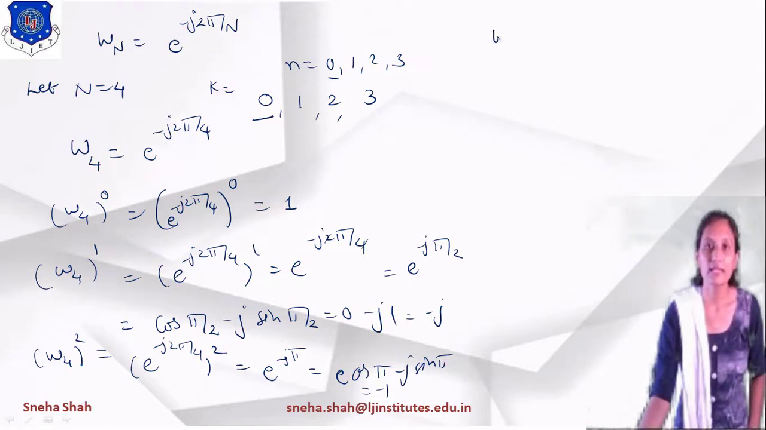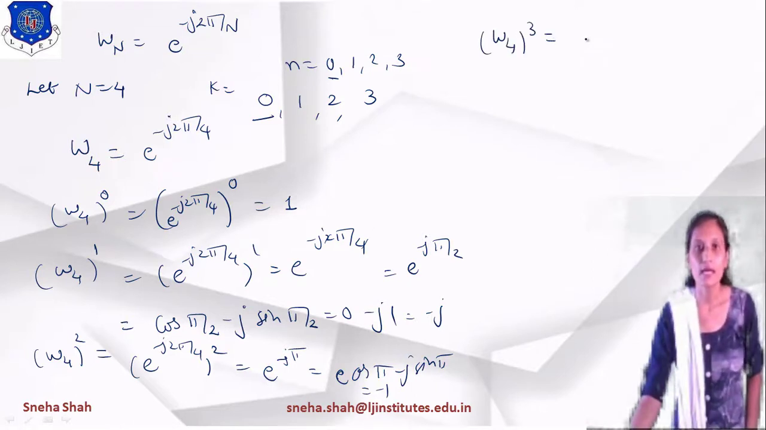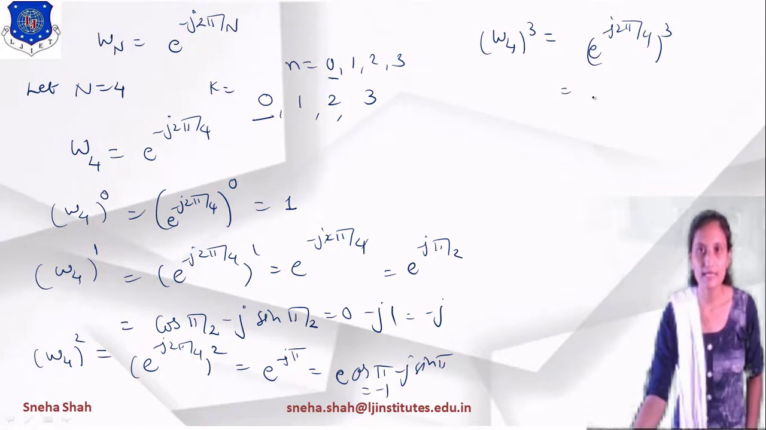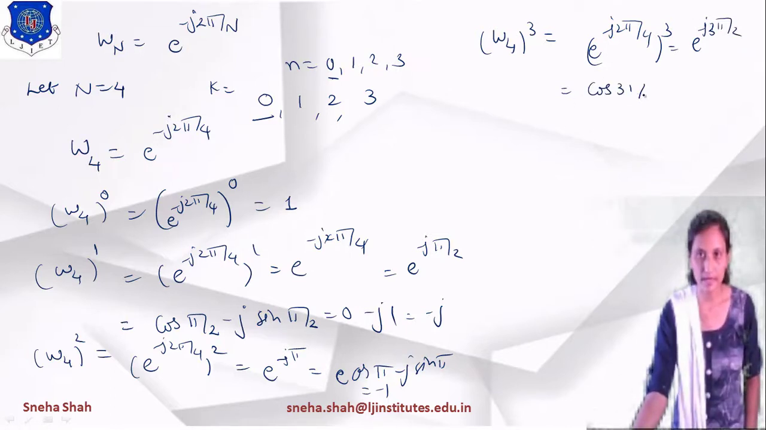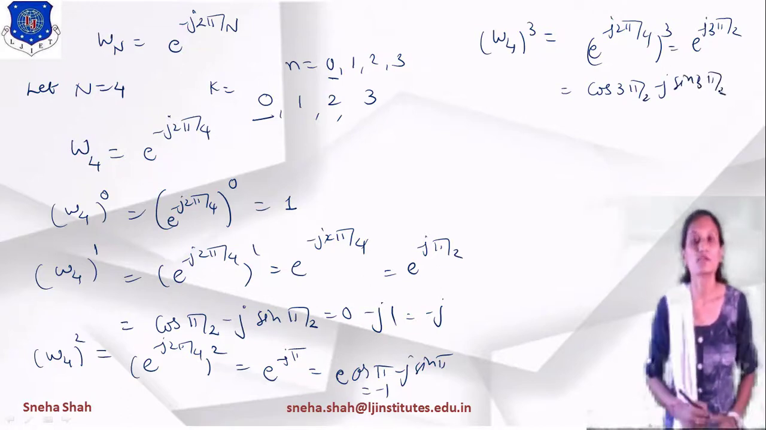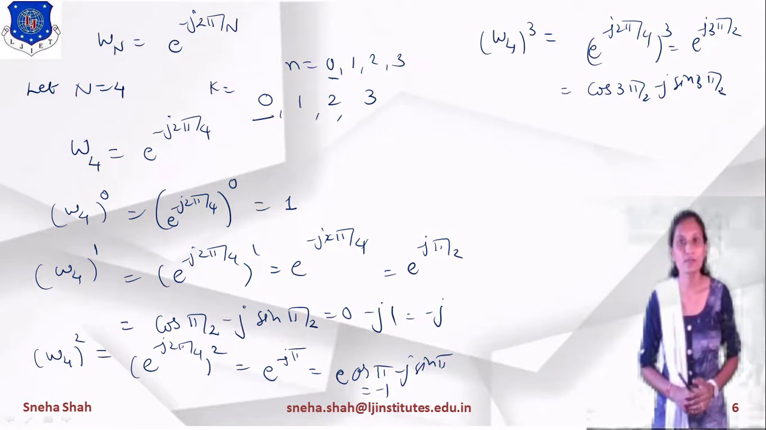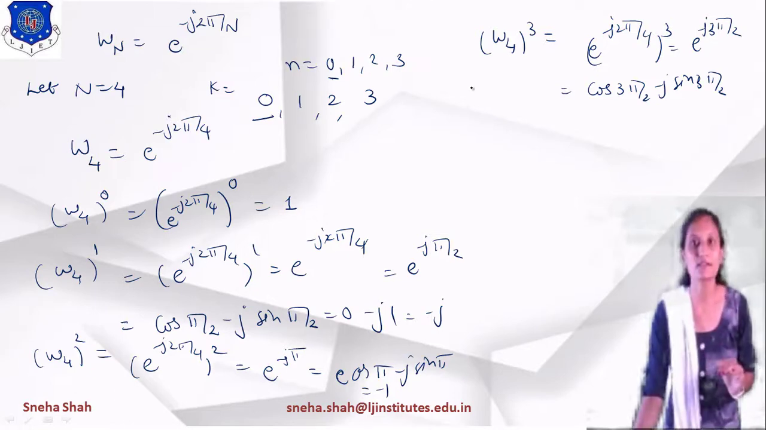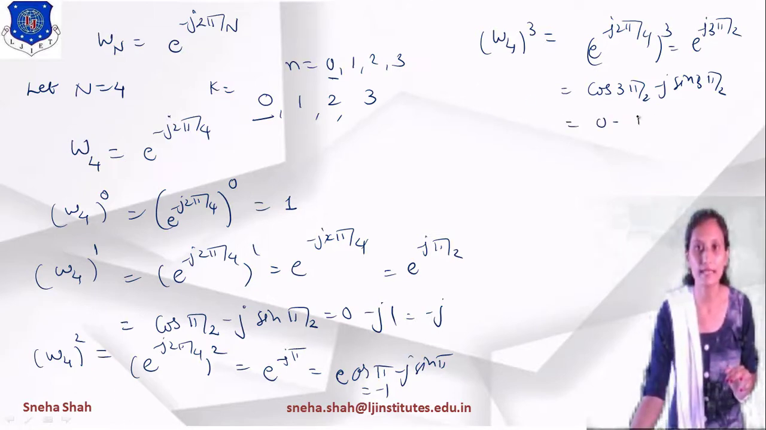Similarly, if I am finding the value of W4 raised to 3, then what is the value of it? e raised to minus j 2 pi by 4 raised to 3. So what will be the value? 2 will be cancelled out. So over here the term will be e raised to minus j 3 pi by 2. Now if I am finding the value of it, then cos 3 pi by 2 minus j sin 3 pi by 2, right? So what is the value of cos 3 pi by 2? Cos 3 pi by 2 means 0 and the value of sin 3 pi by 2 equals to minus 1.